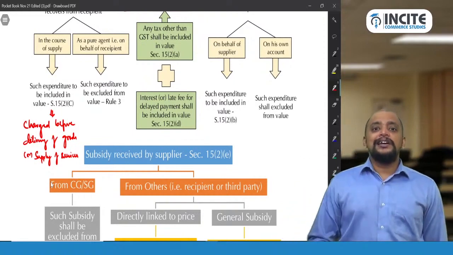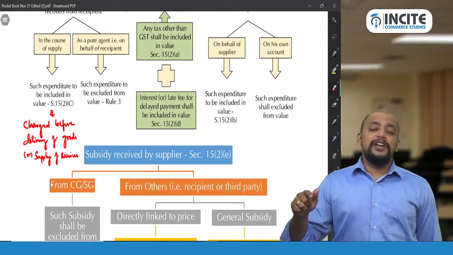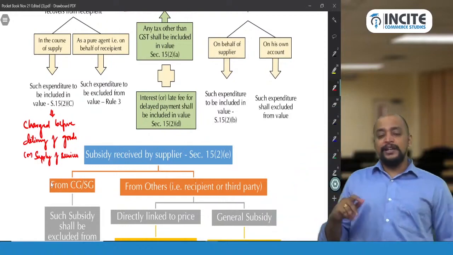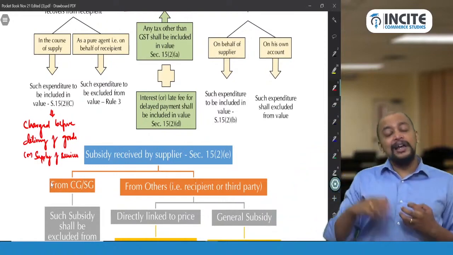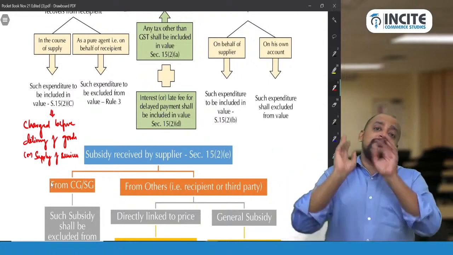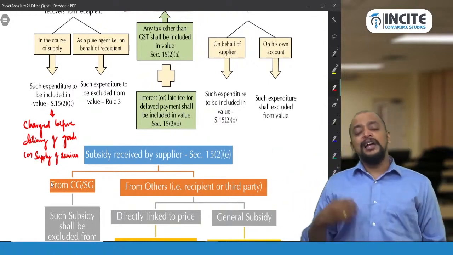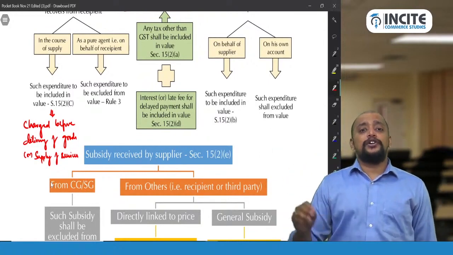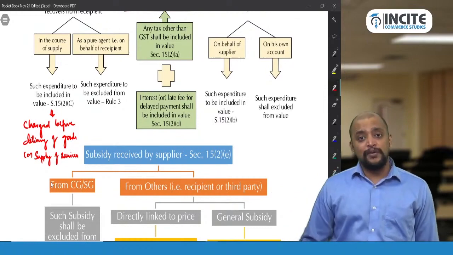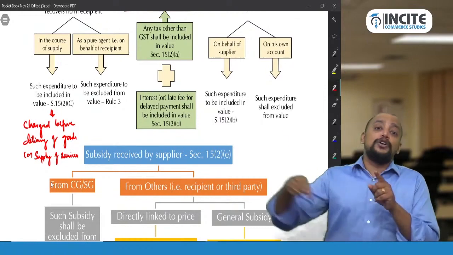And this interest, unless otherwise specified, will always be treated as inclusive of GST, and therefore GST will be calculated on an inclusive basis. At what rate, sir? 18 by 118? No, at the rate applicable to the original supply.